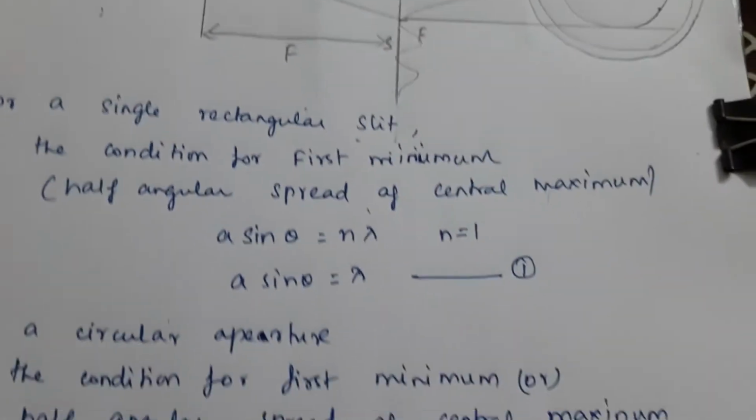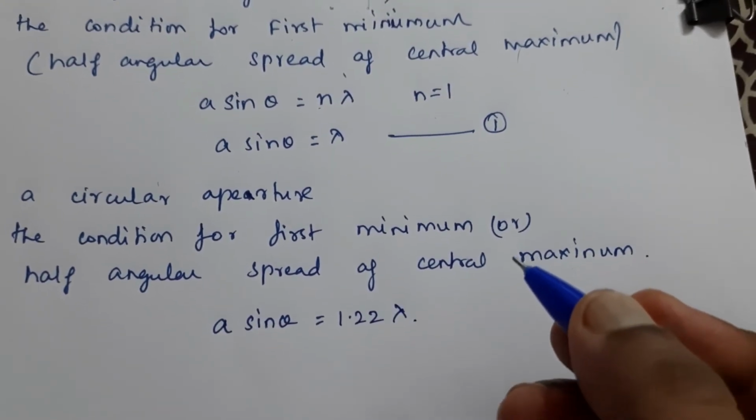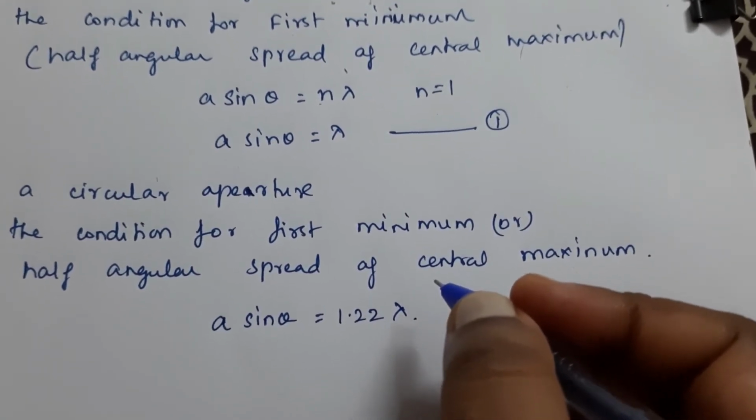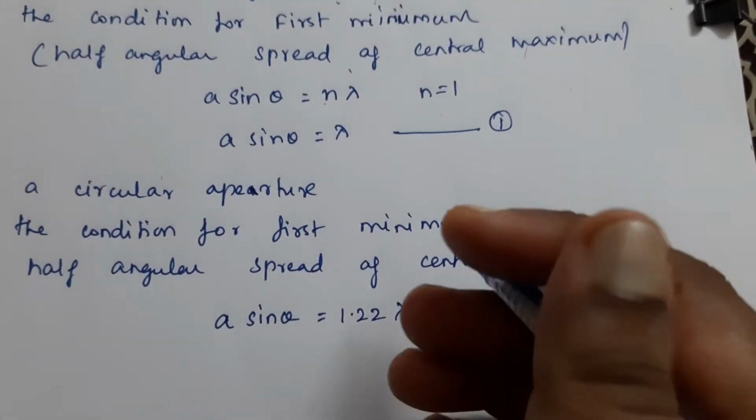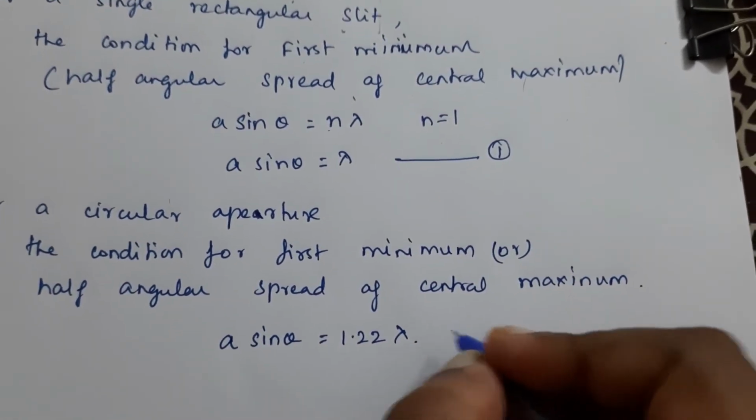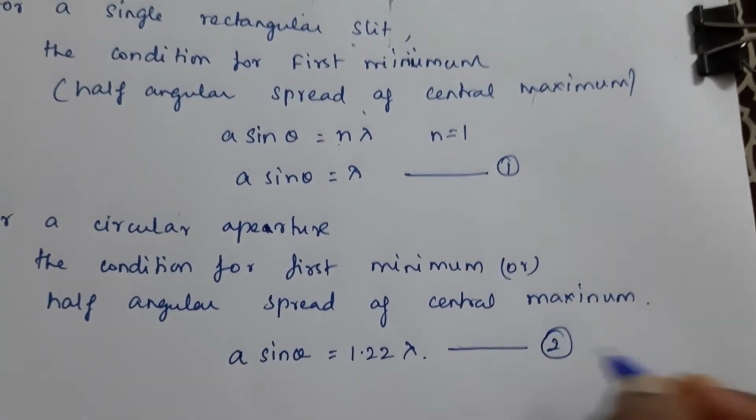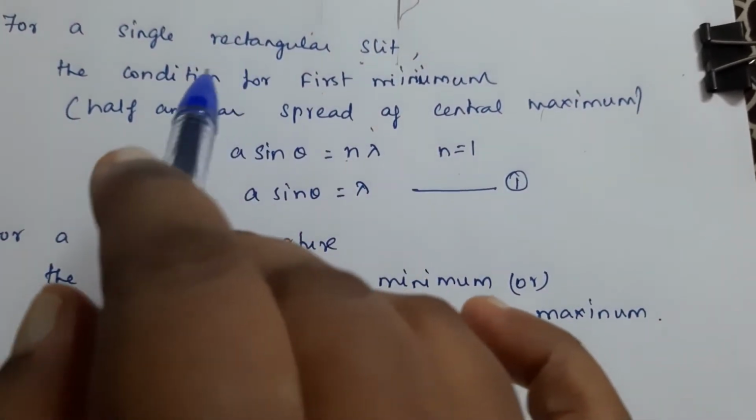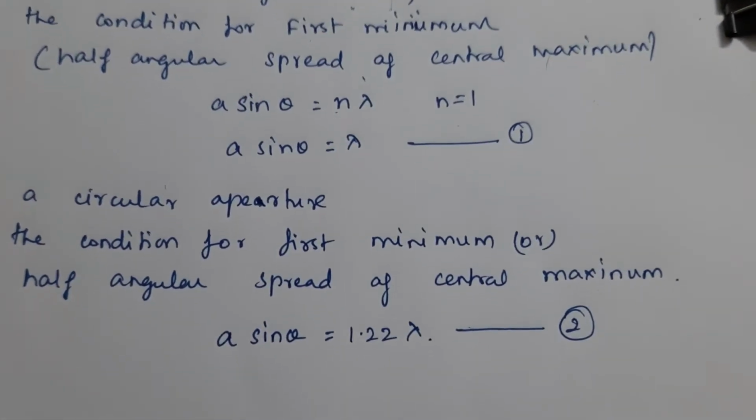It is calculated as 1.22 lambda. This is based on a derivation, but it is not taken for our calculation. It is only studied in higher classes. We only take the value which we got into consideration here. So this we take as equation number 2. So we have got a condition for a single rectangular slit and a circular aperture.